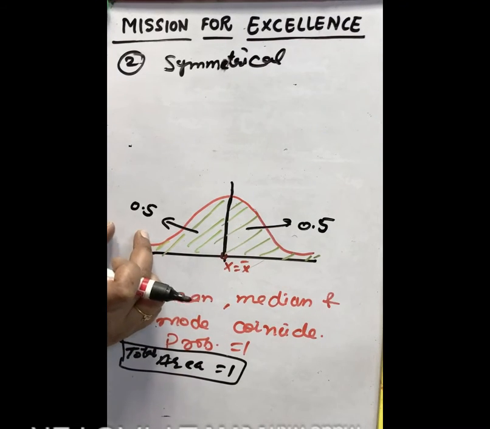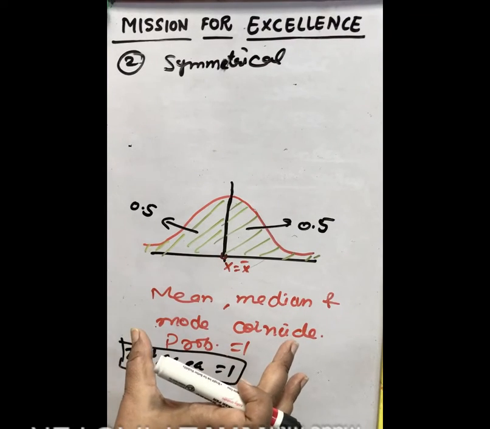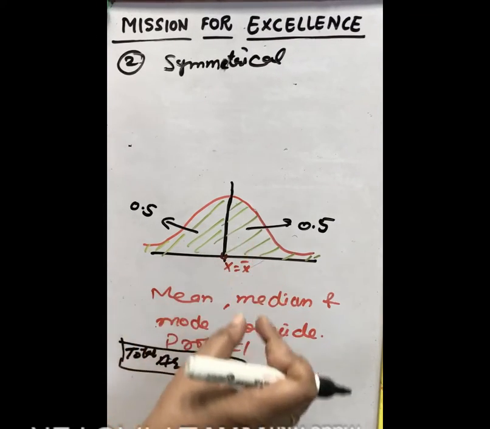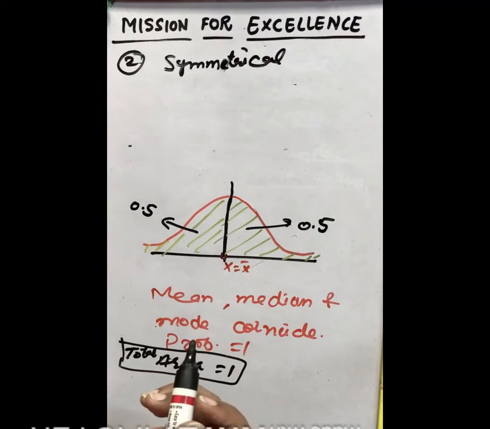Now let us do one example which will clear up how you calculate the probability as area under this curve with the help of the normal table. So first I will show you the normal table.